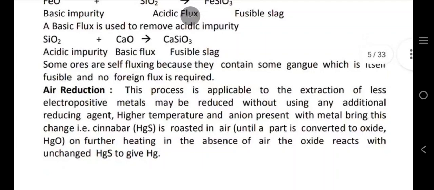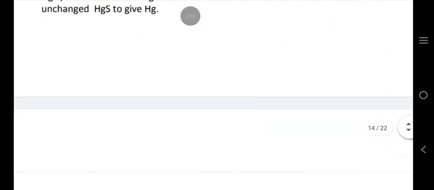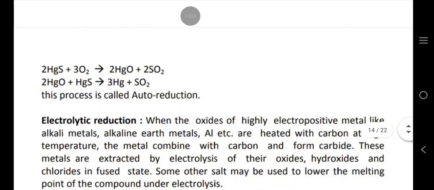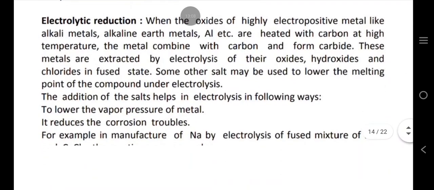Cinnabar is roasted in air until a part is converted to oxide. On further heating in the absence of air, the oxide reacts with unchanged HgS to give Hg. This process is called auto-reduction.